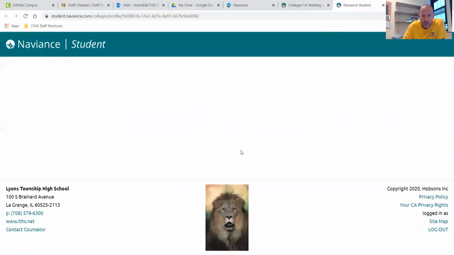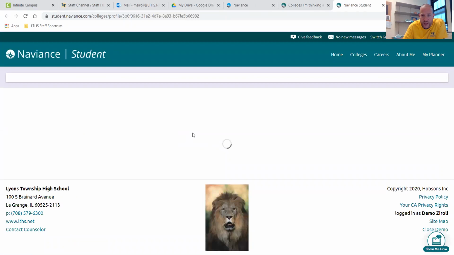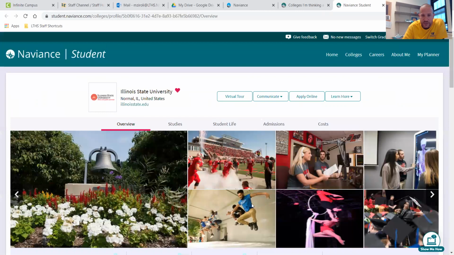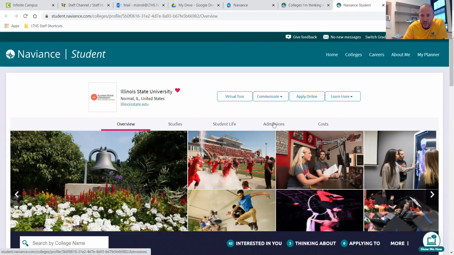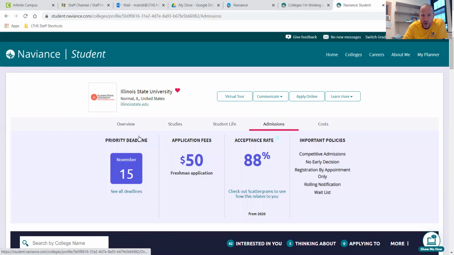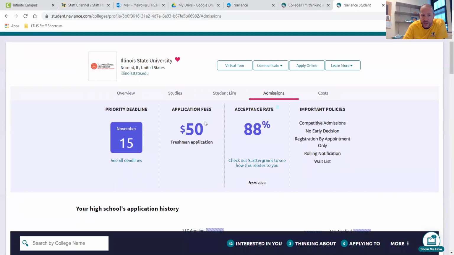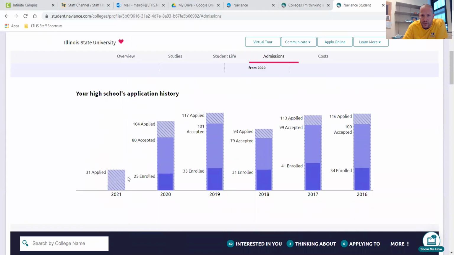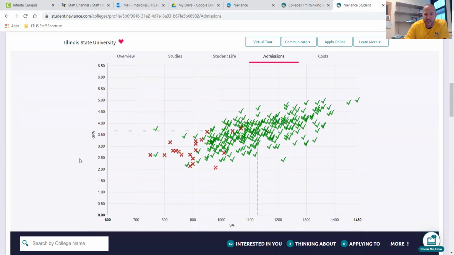Now, I'm also going to look at Illinois State. Kind of the same thing here. Some schools will have more than others on their overview page. Some schools will have just photos. Some will have actual videos that you can watch. Illinois State, same thing, deadline, how much the application fee, much higher acceptance rate there. We also have our LT students, how many applied, how many accepted, how many enrolled over the past few years. And that translates into our scattergram down here. You can see the average is a little bit lower to get into Illinois State University.